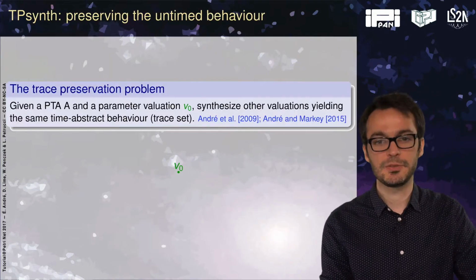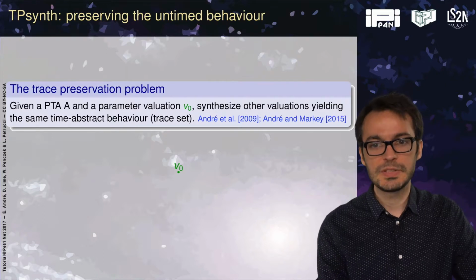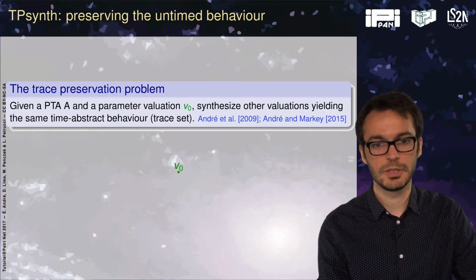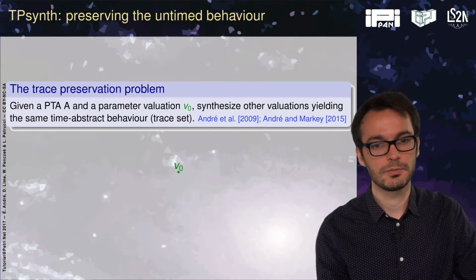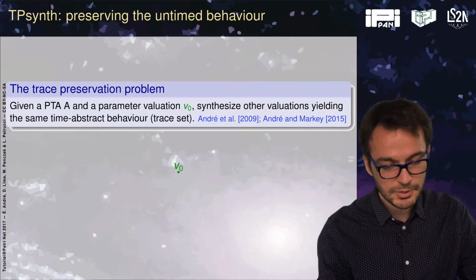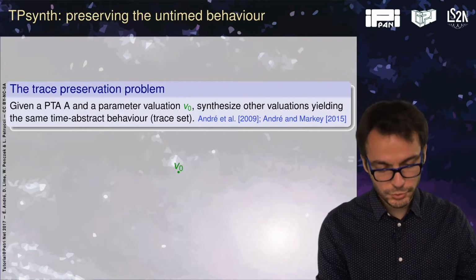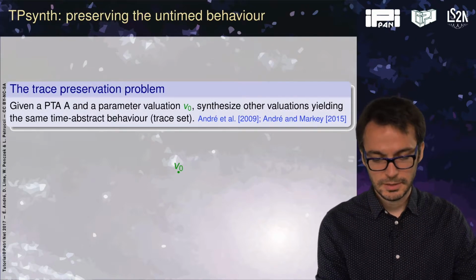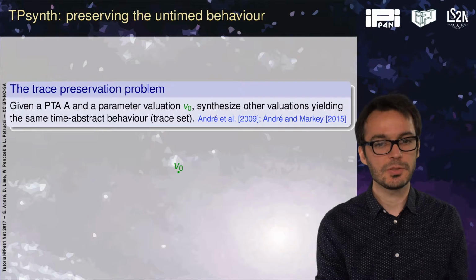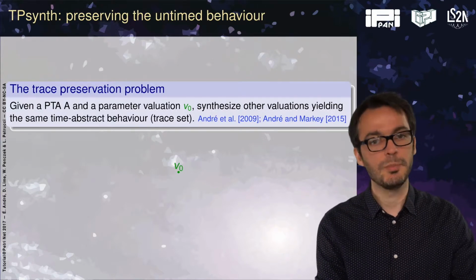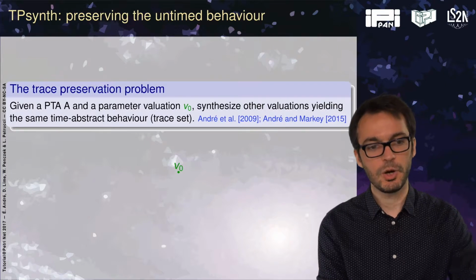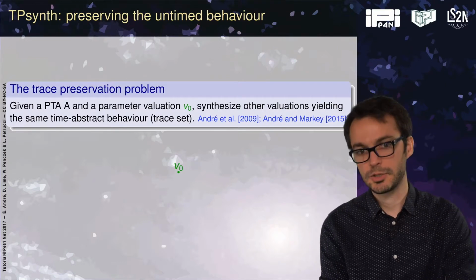The trace preservation synthesis is the one that preserves the untimed behavior. So the trace preservation problem, we saw it a bit earlier, called language preservation, which is very close. So given a parametric timed automaton and a parameter valuation v, we will synthesize all the valuations with the same time-abstract behavior. By trace set we mean an alternating sequence of locations and actions.